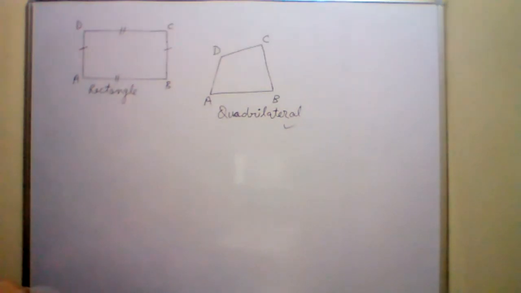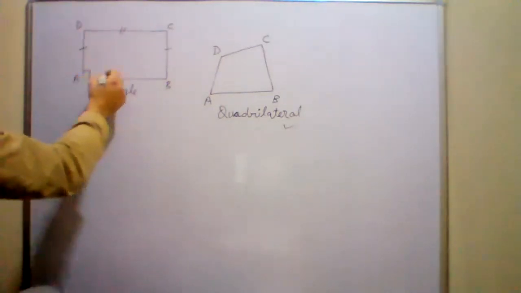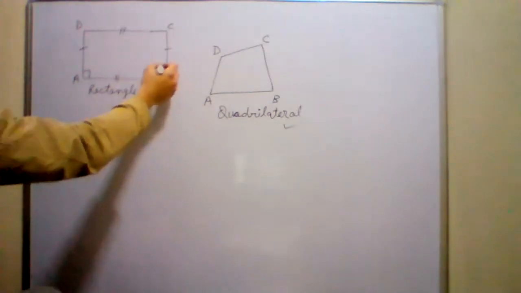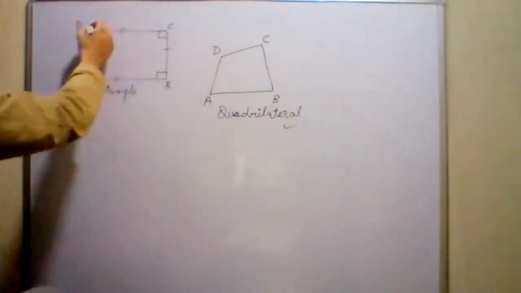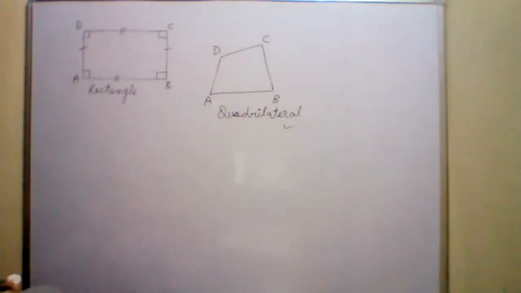A rectangle has one more special thing about it. What are all the angles? Right angles. Remember what right angles are? 90 degrees. So in a rectangle, all the angles are right angles. Understood?